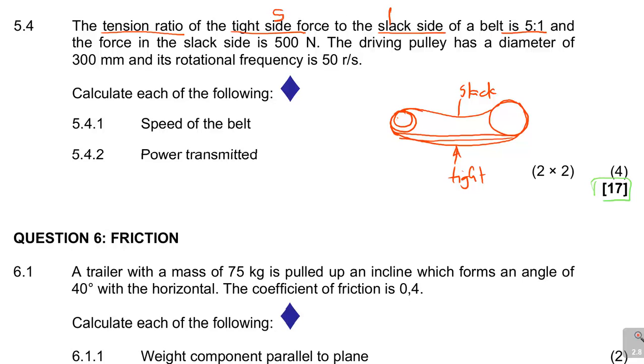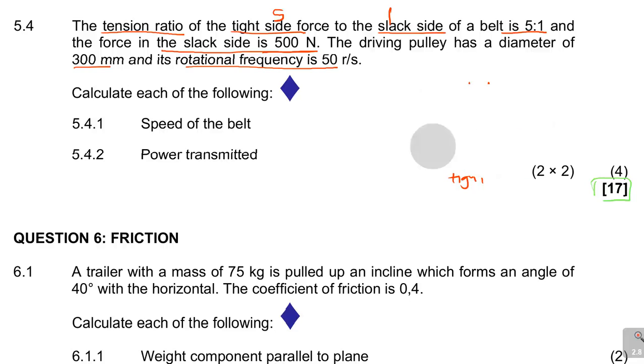So for every 5, this is force. Remember, this is 5 times the other. And the force on the slack side is 500 newtons. See, they're now giving you the tension on the slack side. The driving pulley has a diameter of 300 millimeters, and its rotational frequency, that is n there, is 50 rotations per second. Now look at this question.